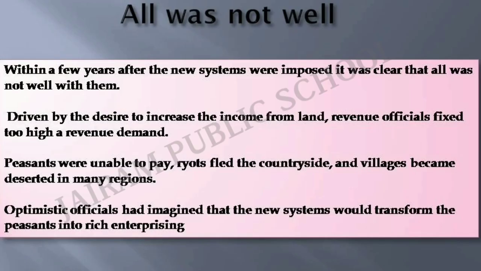But all was not well. Within a few years after the new system was imposed, it was clear that all was not well with it. Driven by the desire to increase the income from land, revenue officials fixed too high a revenue demand. Peasants were unable to pay, ryots fled the countryside, that is, they moved out of the place, and villages became deserted in many regions. Optimistic officials imagined that the new systems would transform the peasants into rich enterprising farmers. But this did not happen.